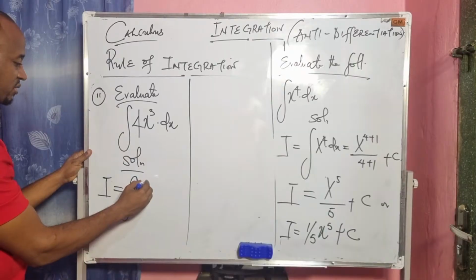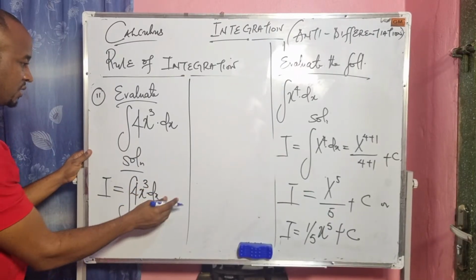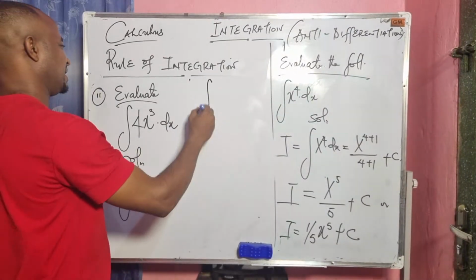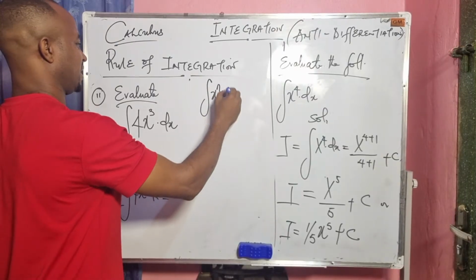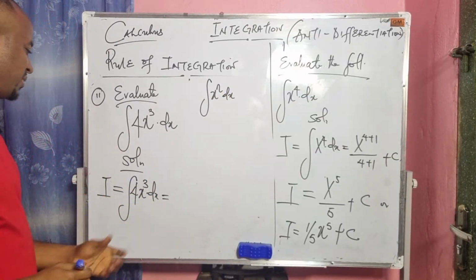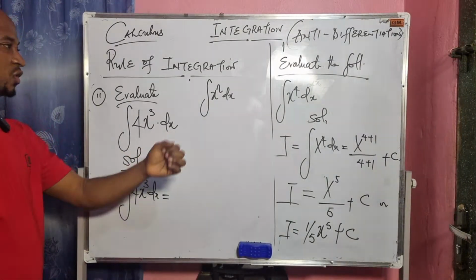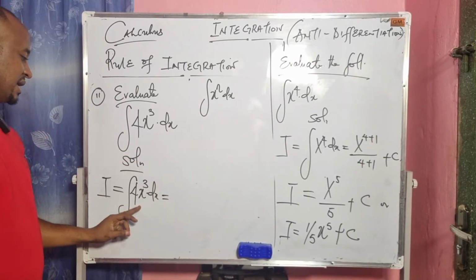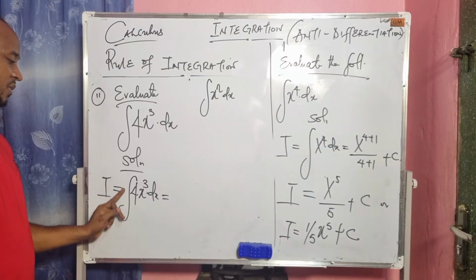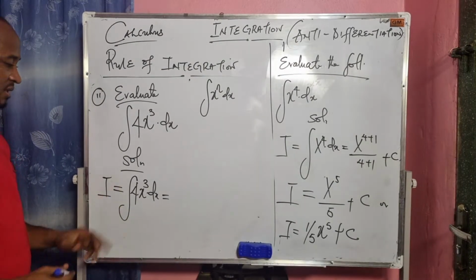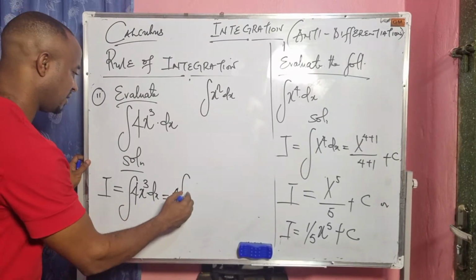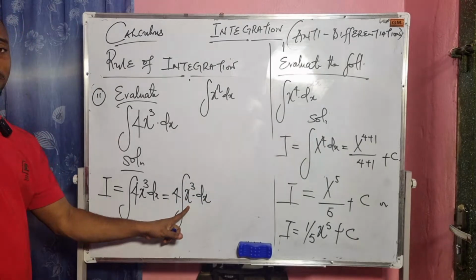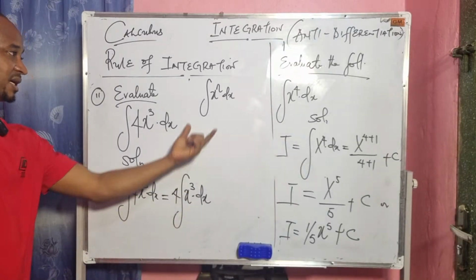Integral of 4x to the power of 3 dx should be equal to, now if I'm to integrate, the power rule says integral of x to the power of n dx. It simply means that I will express the whole of this to be in this form. So what do we do to make this look exactly like this is that I have to factor out, I'll bring out this 4 at the back of this integral sign. So here becomes 4 integral of x to the power of 3 dx. Then I can integrate this. Are we there? So this and this are now alike.